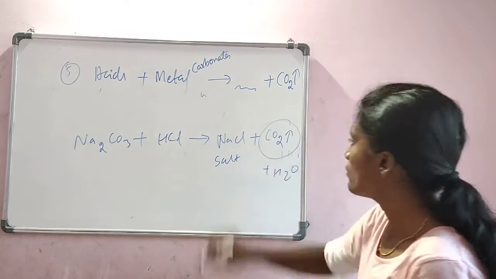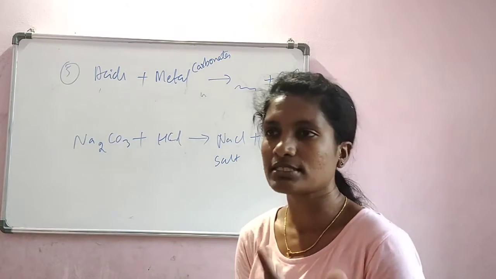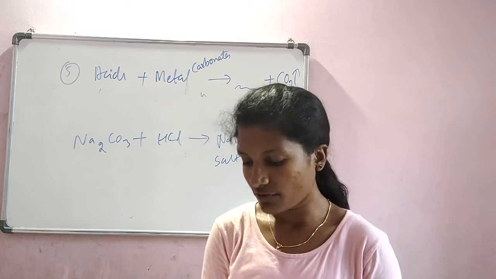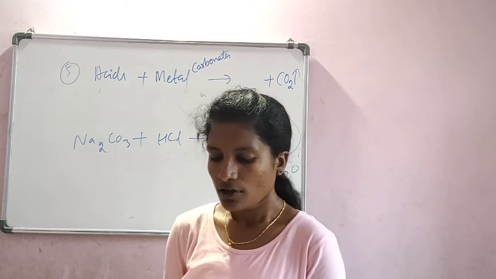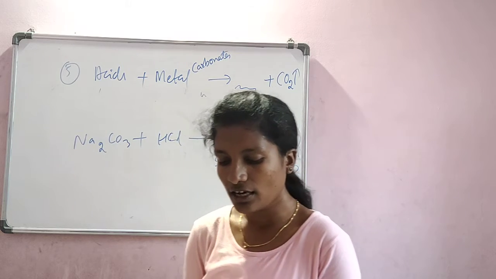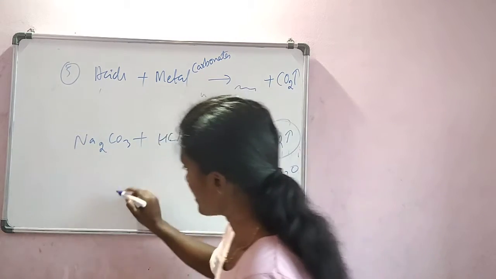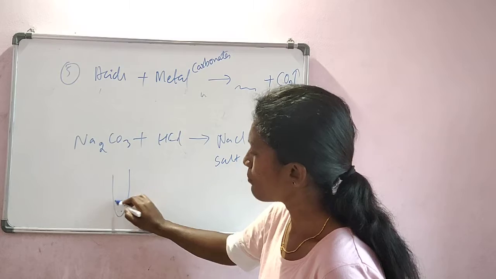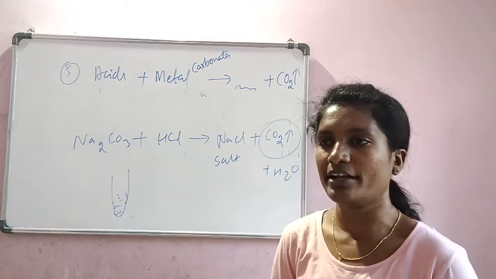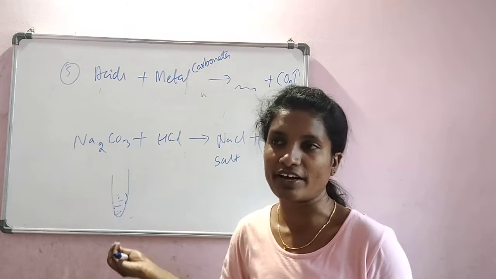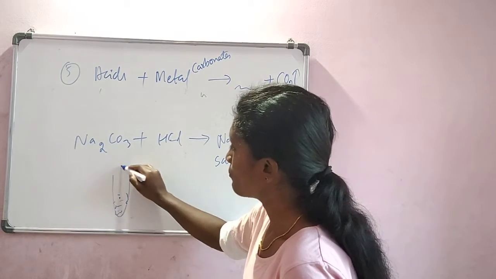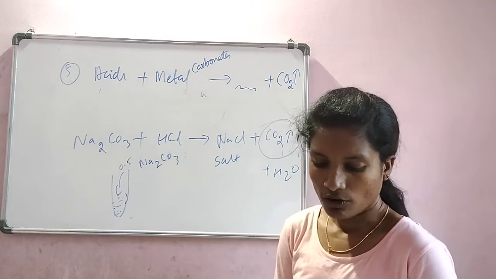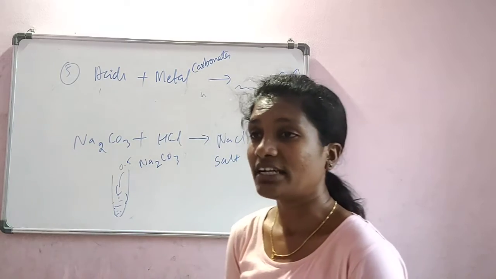Now we need to prove how this gas is formed, or what is the sign that tells us that carbon dioxide gas is formed. So there is an activity. Take about 0.5 gram of sodium carbonate in a boiling tube. Okay, I'll draw it here. You will take a test tube kind of apparatus, which is called a boiling tube, where you will be providing the fire outside the test tube. So in this boiling tube, take about 0.5 gram of sodium carbonate. So you put that, okay, and then add about 2 ml of dilute sulfuric acid.